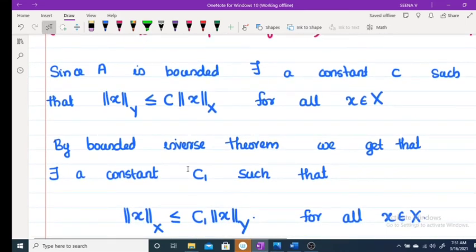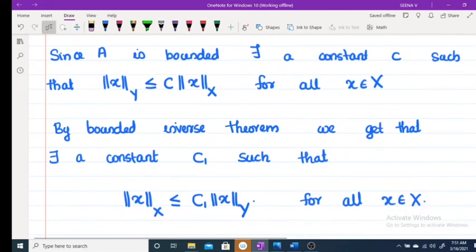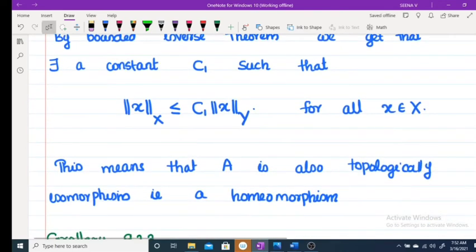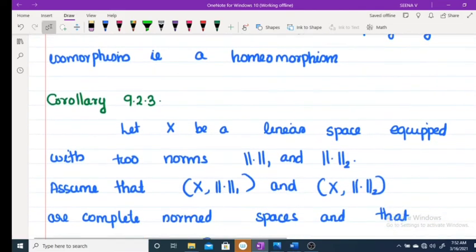Now, by the bounded inverse theorem, A inverse is also bounded. That means A inverse, here I inverse, is bounded. Therefore, we get there exists a constant C1 such that norm of x is less than or equal to C1 into norm of Ix. That means A is a topological isomorphism, that is, a homeomorphism.